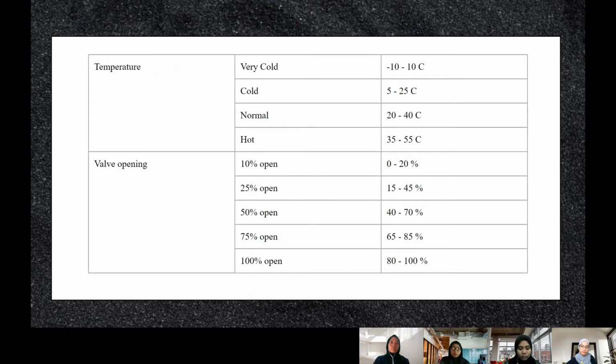And for the output, valve opening, the value 10% open has the range 0 to 20%. 25% open has the range of 15 to 45%. 50% open is 40 to 70%, 75% open is 65 to 85%, and 100% open is 80 to 100%.